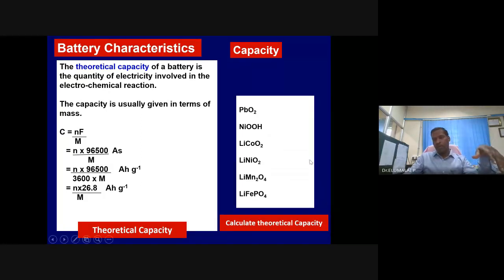Then you need to know the mass of LiCoO2. Lithium 6.9 plus cobalt 58 plus 2 into 16. 97, sir. Correct.